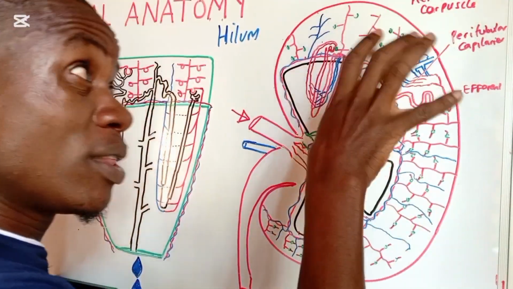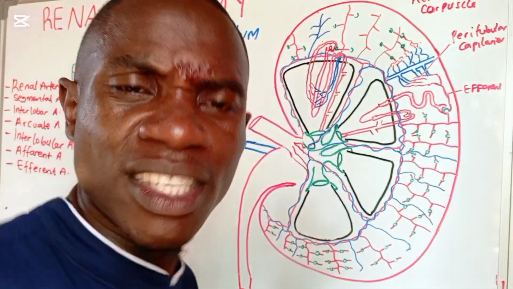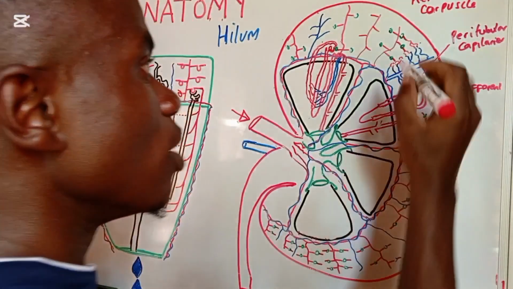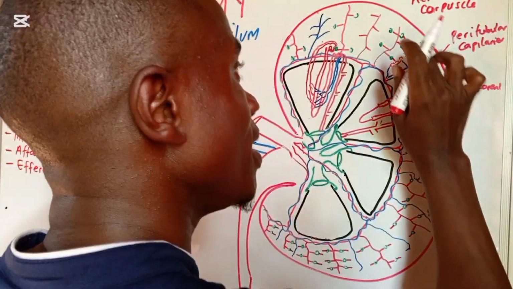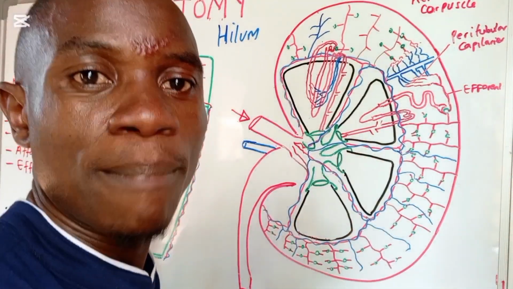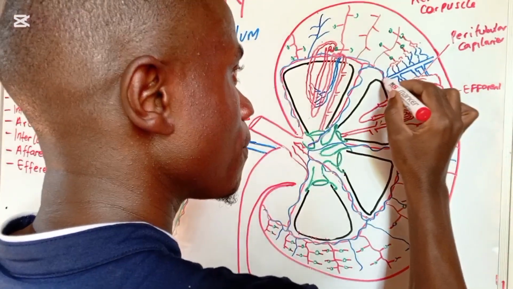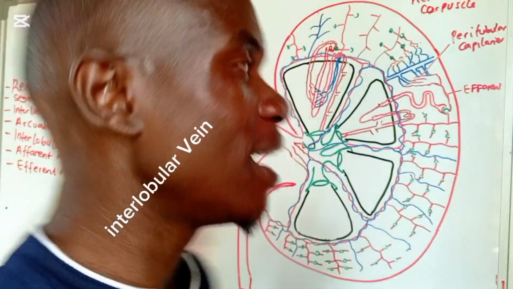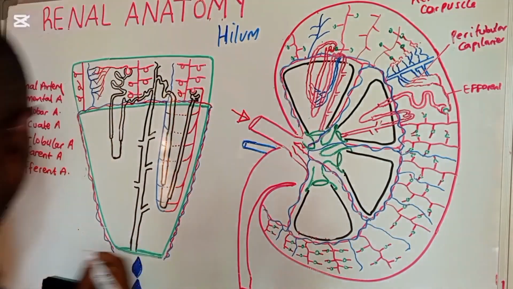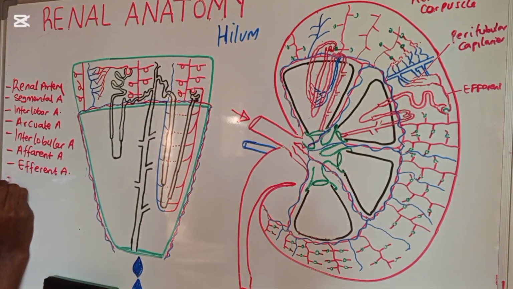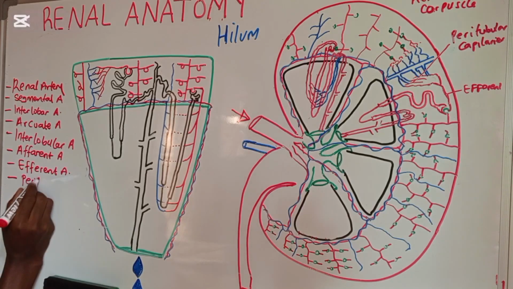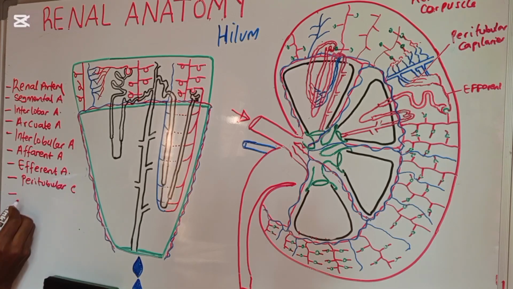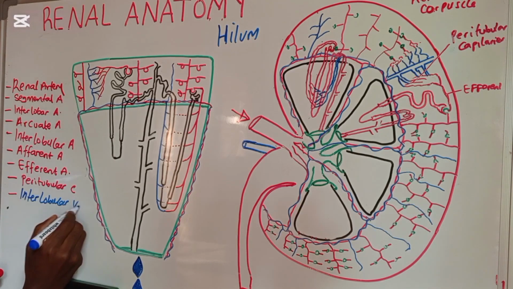Within these peritubular capillaries is the origin of the hormone we are calling erythropoietin. Now you see that these capillaries are going to be leading into another bigger vein. You see this big vein here? They call it the interlobular vein. So from the efferent arteriole, we are going to go into the peritubular capillaries, and then from there finally into the interlobular vein.